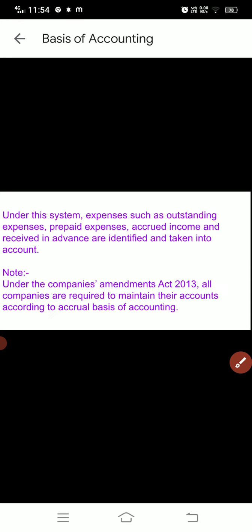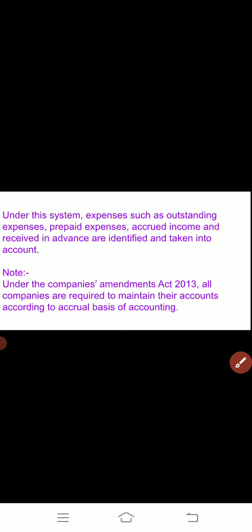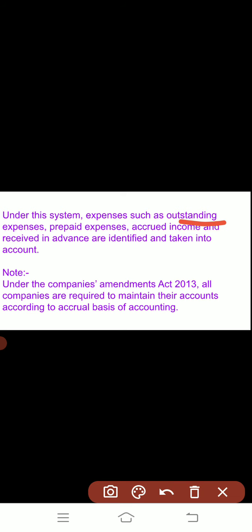But in the cash basis, only those receipts will be recorded which are actually received in cash, and only those expenses which are actually paid in cash. But in the accrual concept, all the transactions are recorded. Under this system, items such as outstanding expenses, prepaid expenses, accrued income, and income received in advance are all identified and taken into account.